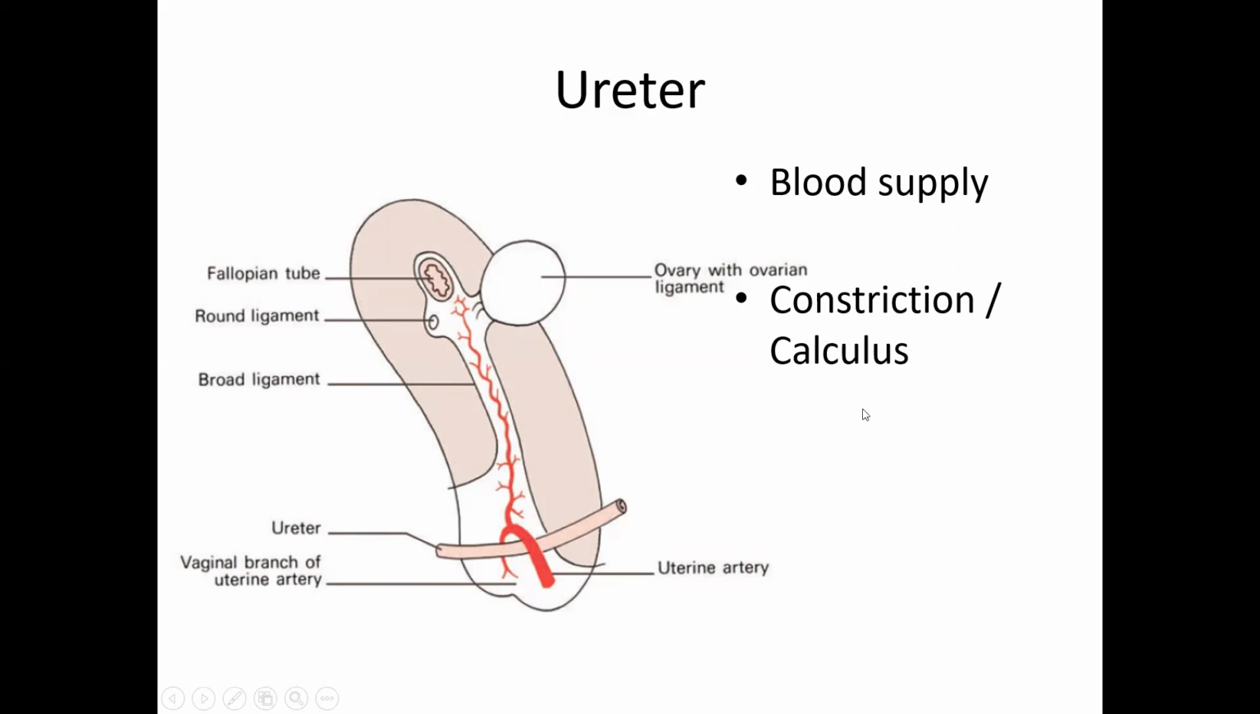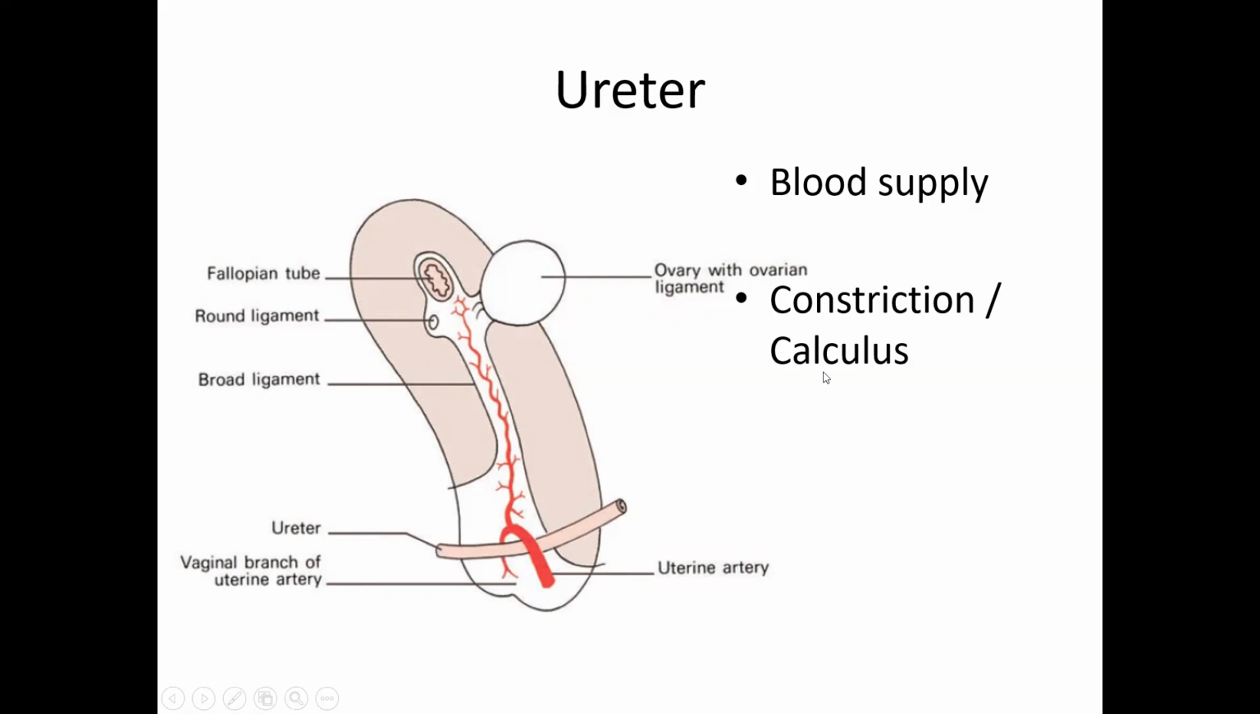Constrictions of the ureter. One is at the beginning of the ureter, that's called the pelviureteric junction. Second is exactly when the ureter passes in front of the sacroiliac joint, that is midway through the ureter, and one is at the terminal part of the ureter, where the ureter enters the bladder. That is called the ureterovesical junction. A calculus, the stone, will often get stuck at these 3 points: the pelviureteric junction, midway through, and at the ureterovesical junction.